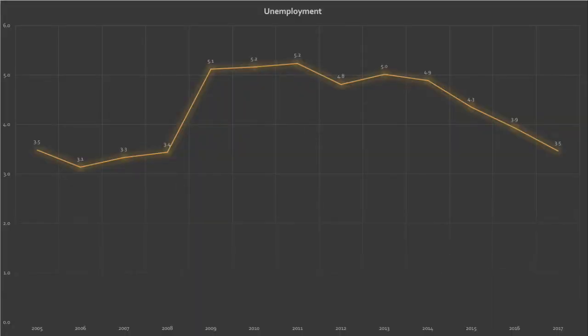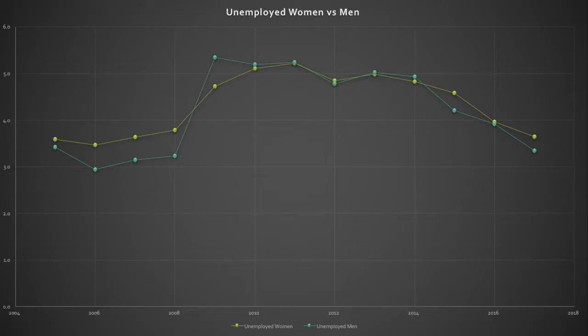Now we will move to the topic of unemployment in Mexico. This first graph represents total unemployment from 1994 to 2016. As it can be seen, its lowest point was in 2016 with a 3.1 unemployment rate, while its highest point was reached in 2011 with a 5.2 unemployment rate. This second graph is still of unemployment, but it compares women's unemployment versus men's unemployment. As it can be seen, both lines are very close, but generally, women suffer more from unemployment.